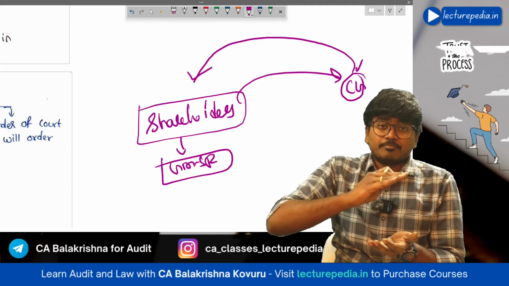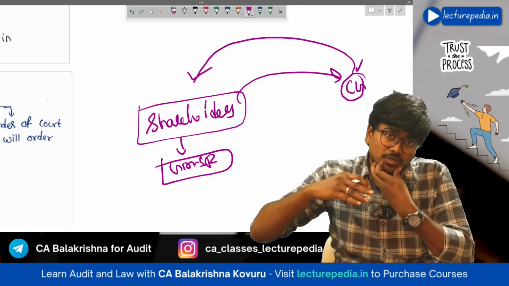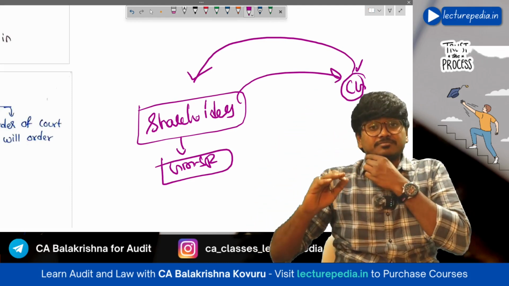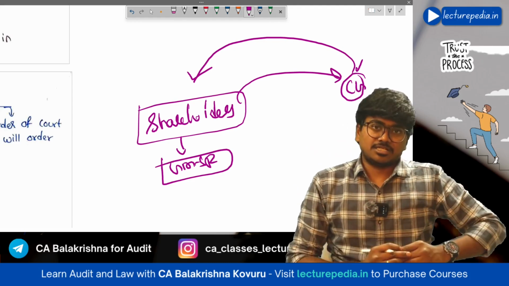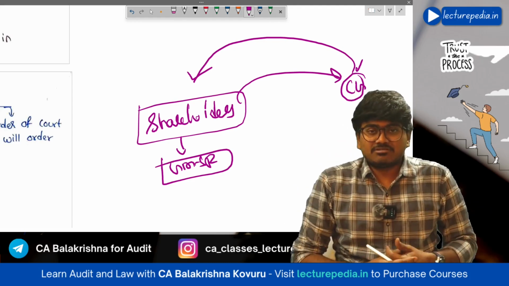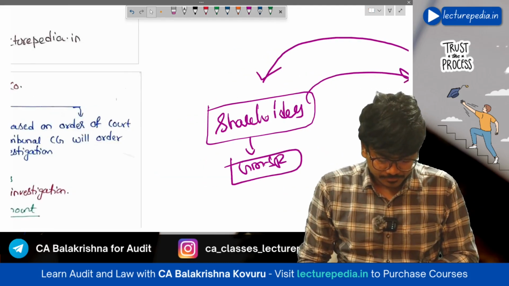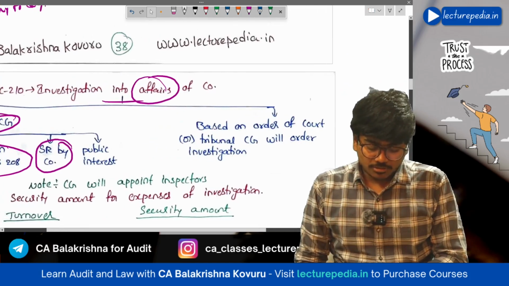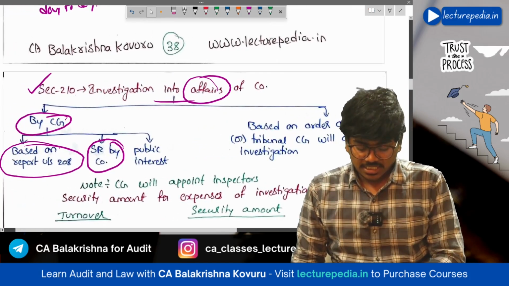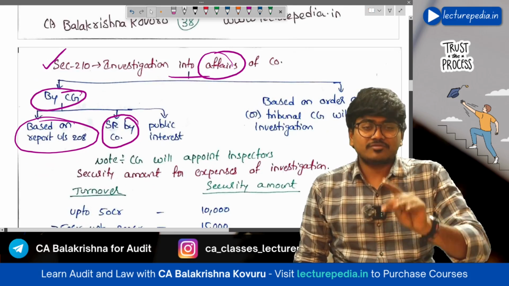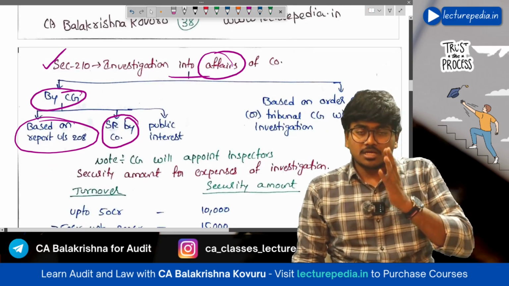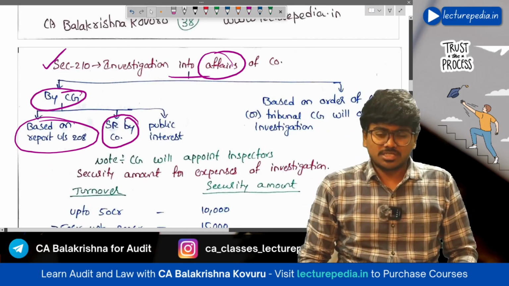That means more than 75% of the shareholders have to approve the investigation. Special resolution means 75%, right? Then the central government will start the investigation. So this is also one of the triggering points: general meeting, special resolution by shareholders.